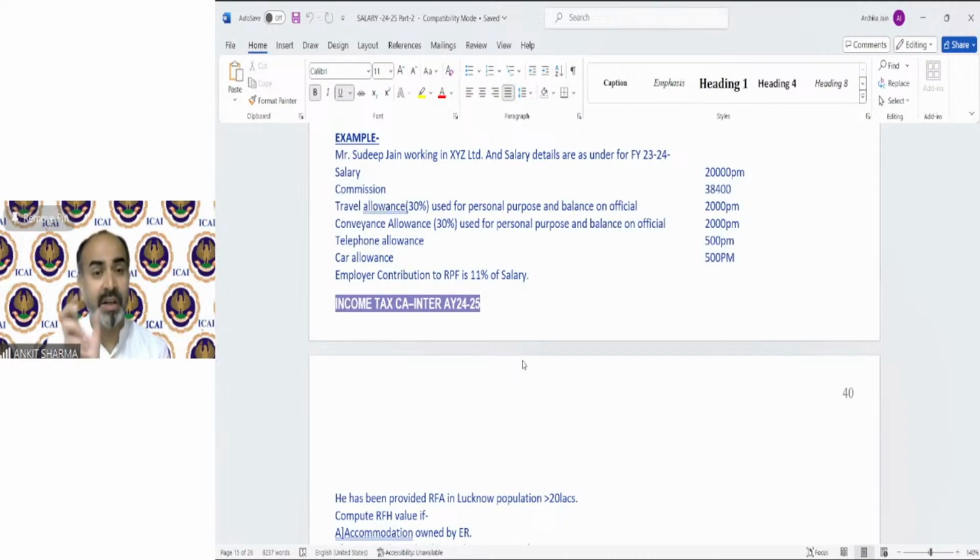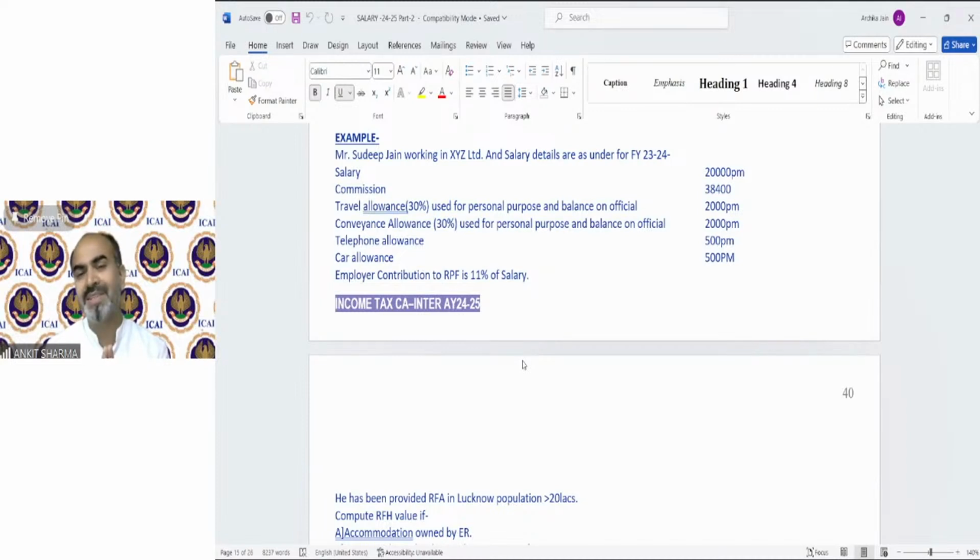So travel allowance, 30% used for personal purpose. That means out of this 2,000, 30% per month, that is 600 rupees per month, is going to be the taxable value. Clear? Same in the case of conveyance allowance, the same concept is there. 30% for personal purpose is going to be taxable. That means again 600 rupees per month.